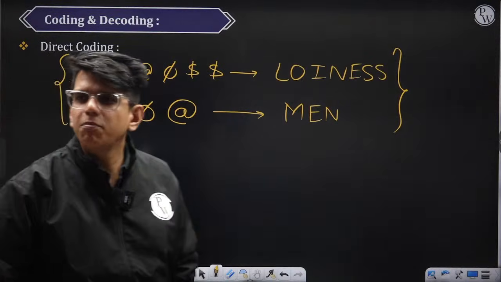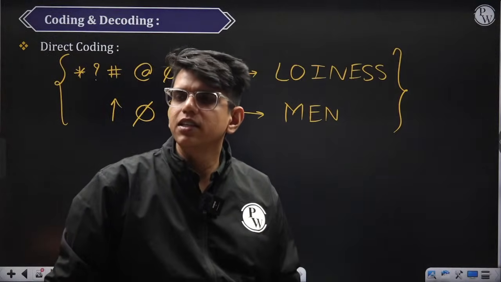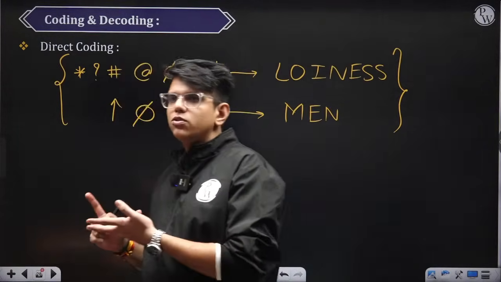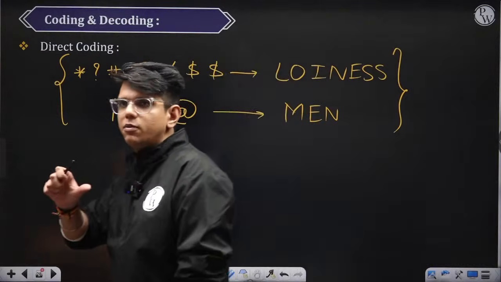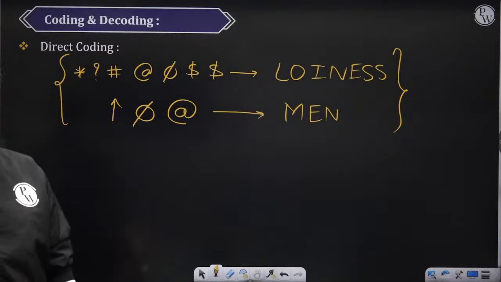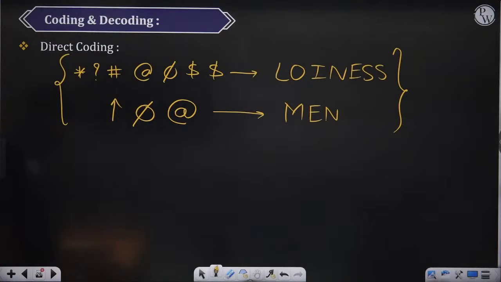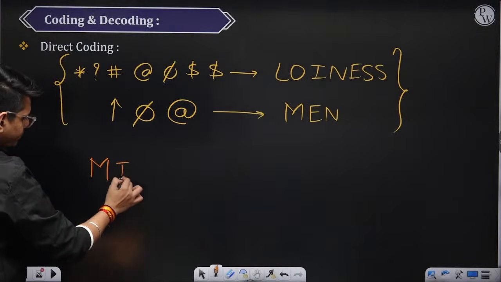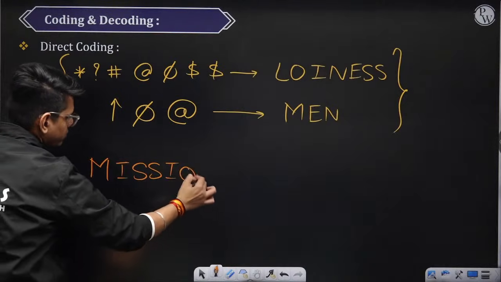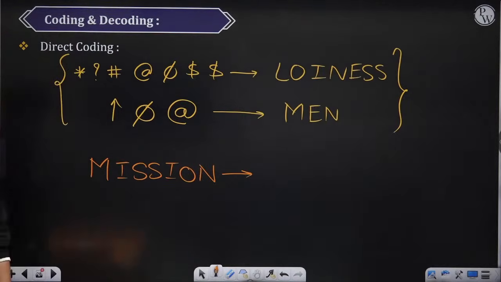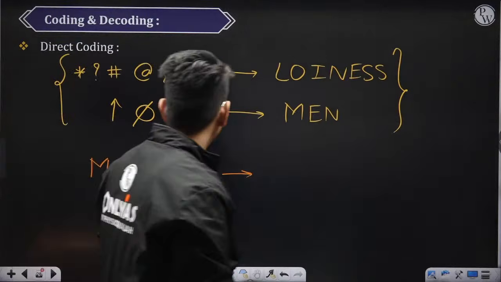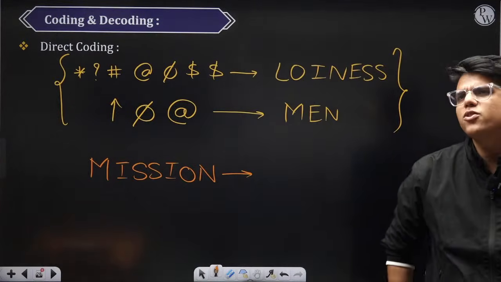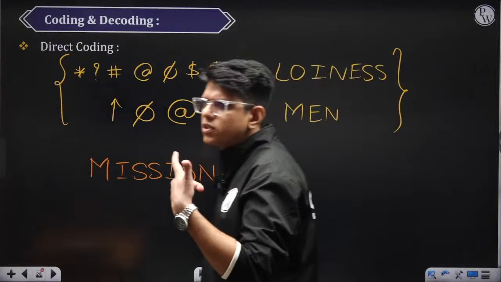Is there no division applied in these codings? Division in the sense, types of questions we have discussed: alphabetical coding में, direct coding. उसके बाद दूसरा एक type का question था. Then numeric coding में alphabets can be used and numbers can be used. Now tell me what will be the code for mission. अभी तक डिवीजन का तो नहीं आया ना. मोस्टली दे हैव यूज्ड एडिशन एंड मोस्टली दे हैव यूज्ड मल्टीप्लिकेशन.